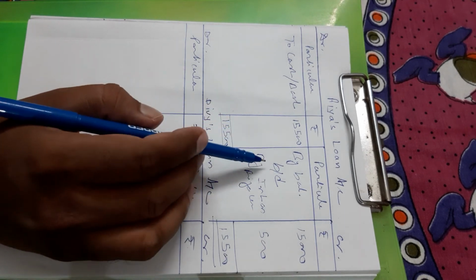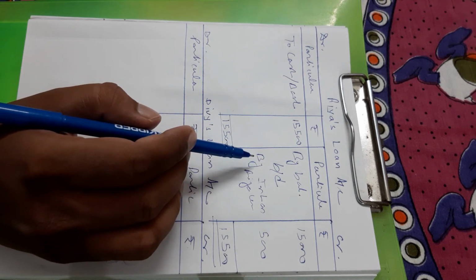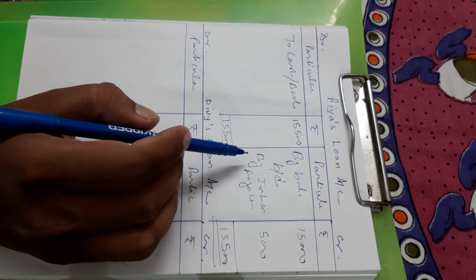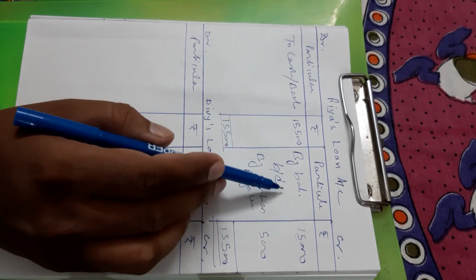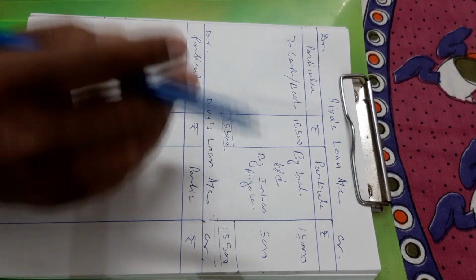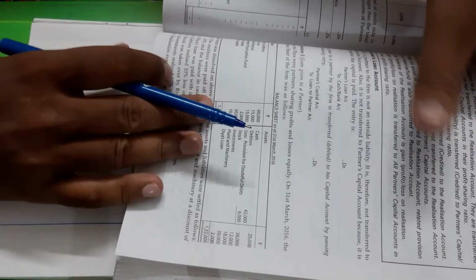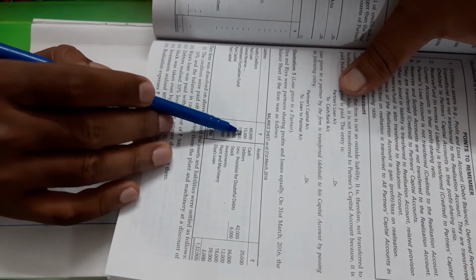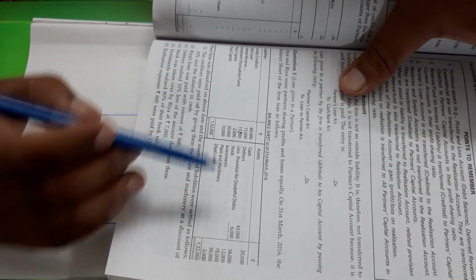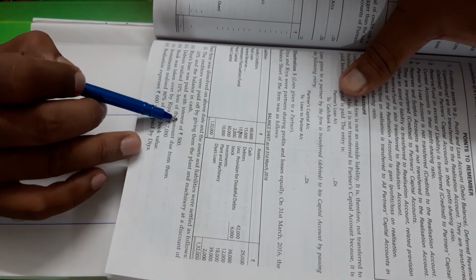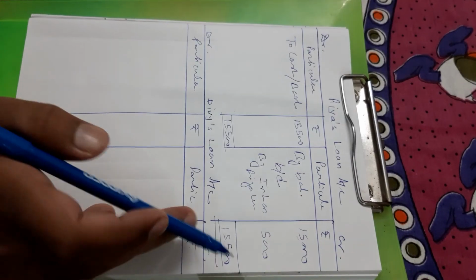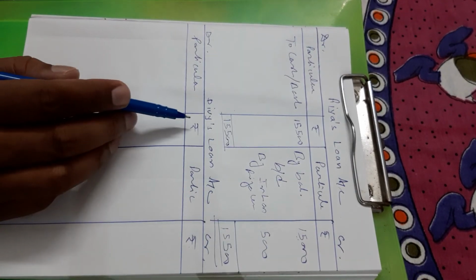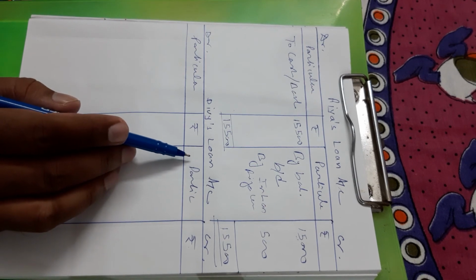This is Ria's balance. Why 15,000? Because Ria's loan is 15,000, here you can see. Ria's loan was paid with interest of 500. So 15,000 plus 500 is 15,500.